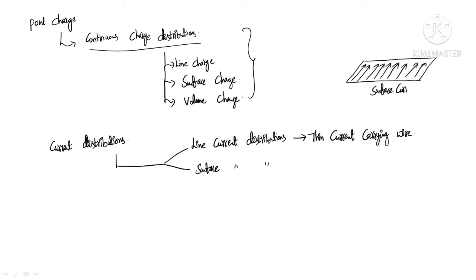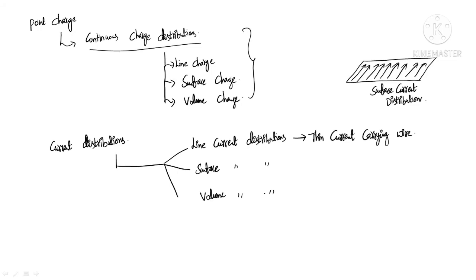How the current is distributed on the object, based on that we can divide the current distributions into three types. One is the line current distribution, second one is the surface current distribution, and the third one is volume current distribution. Volume means the current is flowing through the entire volume.